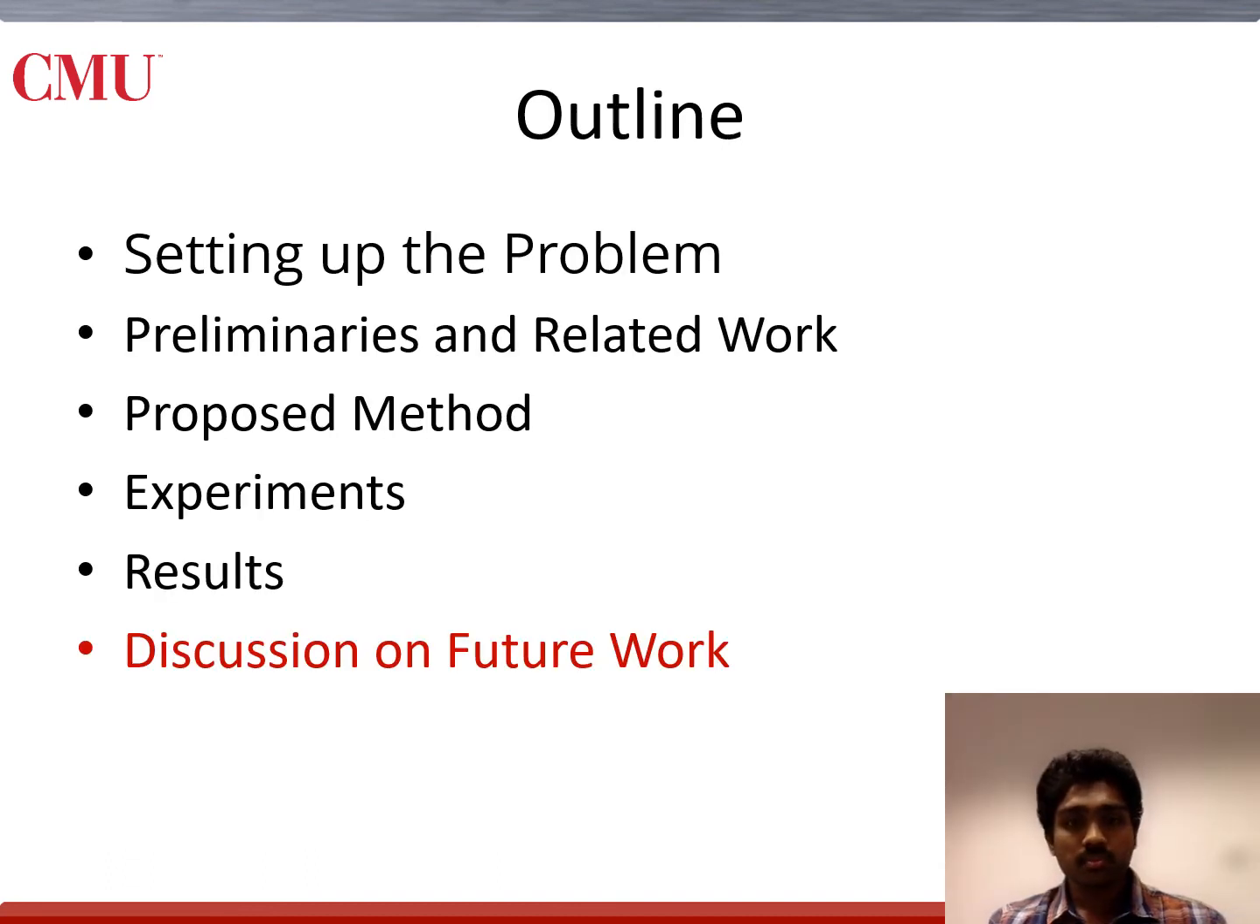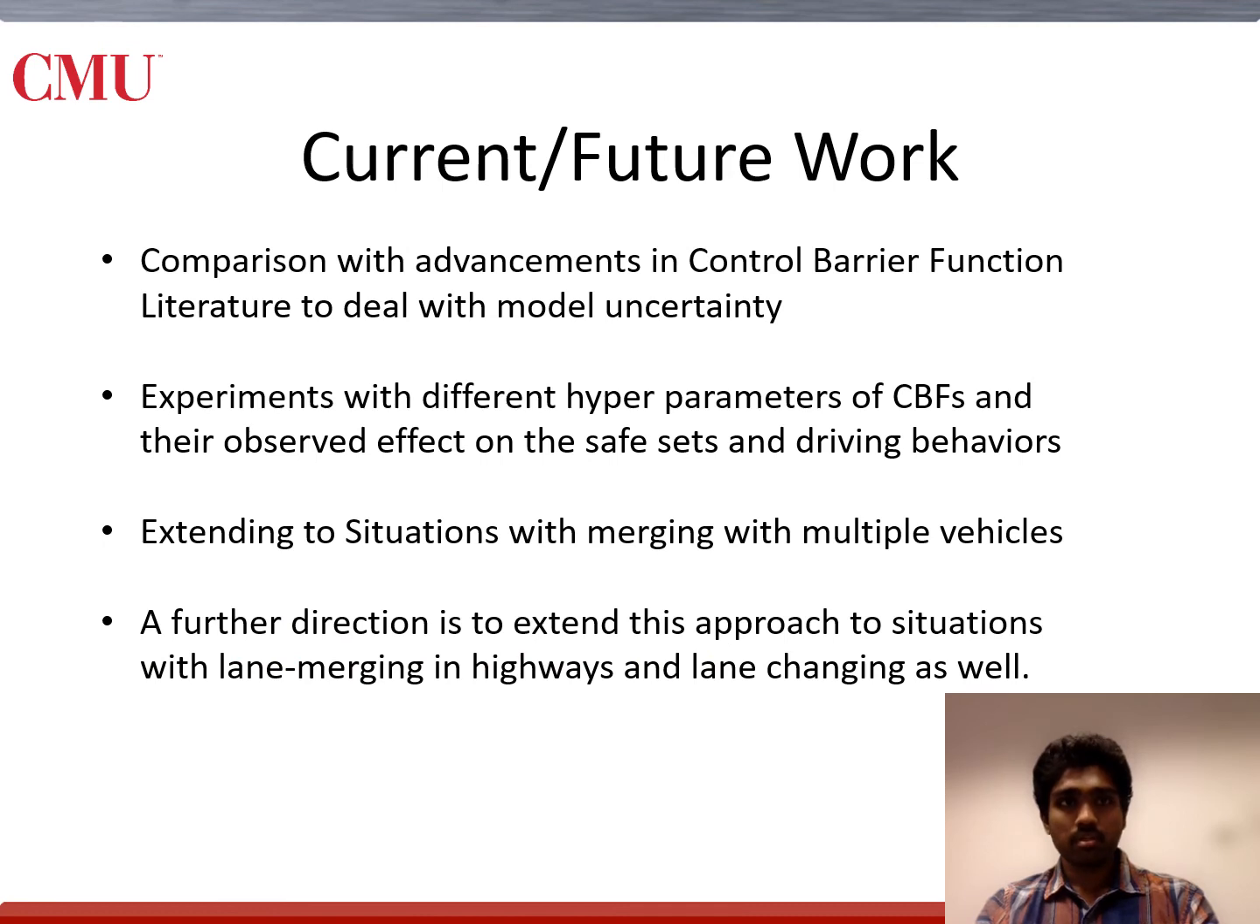Let's talk a little about the possible future directions of our project as we come to the end of the talk. For future directions, we look at performing thorough experiments and qualitative analysis with various possible variants of CBFs to model the uncertainty, experiments to observe the variations in driving behavior with hyperparameters of the control barrier functions, and if possible also extending to merging scenarios with multiple vehicles and complex maneuvers of lane cutting on highways.